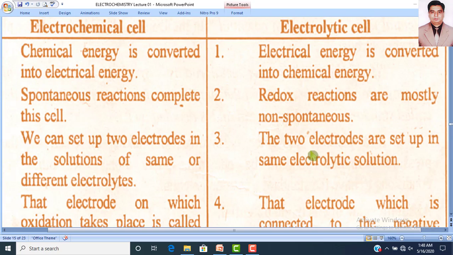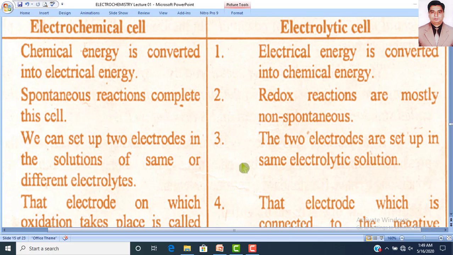So if the electrode is zinc, then the solution must contain zinc. If the electrode is copper, then it must contain some copper ions. So point number 3 is very important: in the electrolytic cell, two electrodes are set up in the same electrolytic solution.